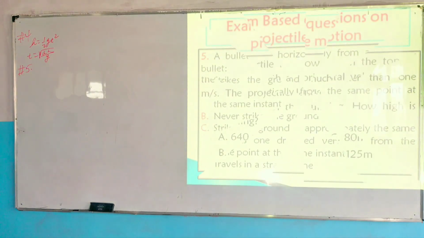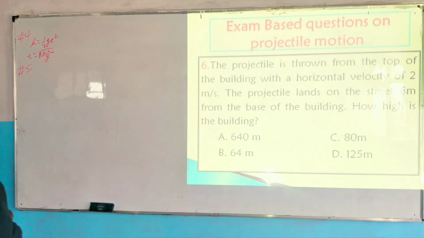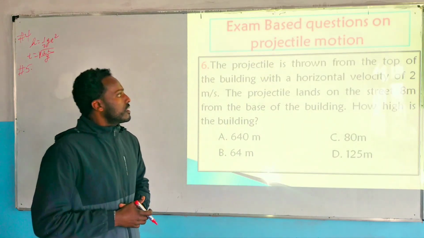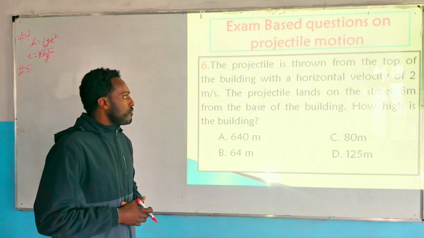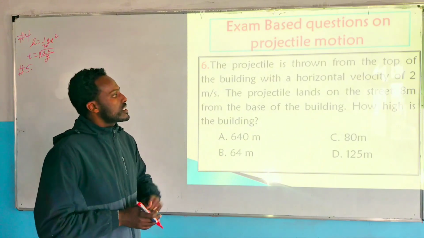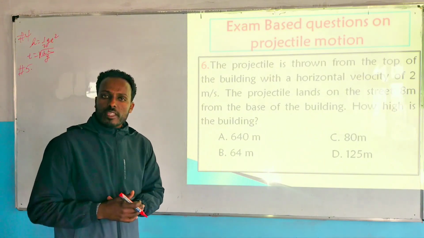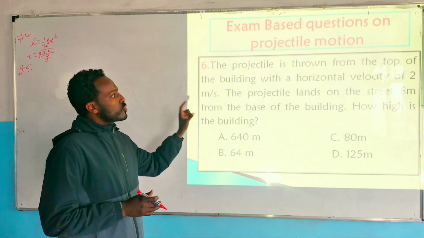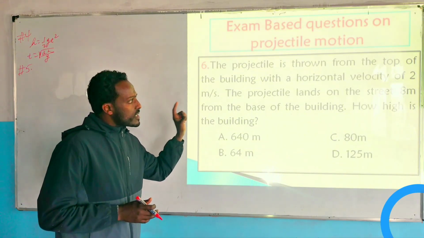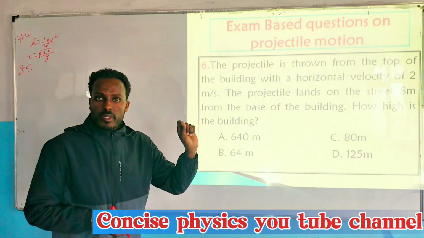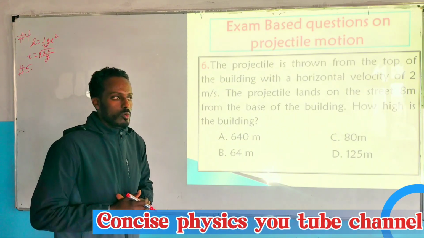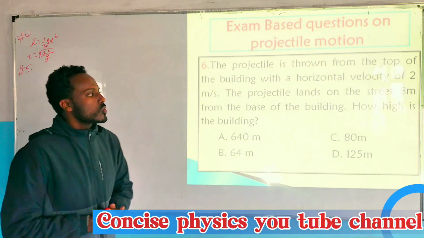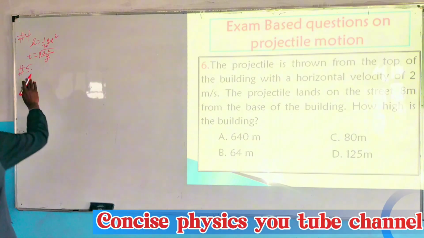ነው። Okay, let's see question number 6. Question number 6 said that the projectile is thrown from the top of the building with a horizontal velocity of 2 meters per second. ስለዚህ አሁን እዚህ ጋር በተመሳሳይ ኦብጀክቱ ወይም ፕሮጀክታይሉ ስሮ የተደረገው from a certain height up 2 meters per second straight horizontally ነው ብለናል። So this is also categorized under horizontal projection. ስለዚህ let's see the givens.